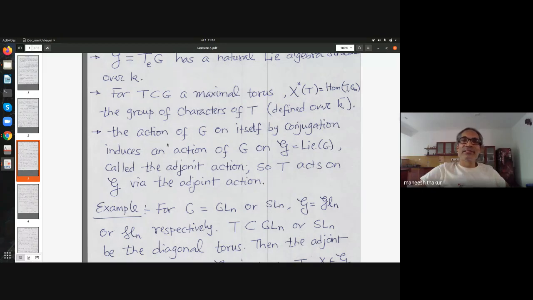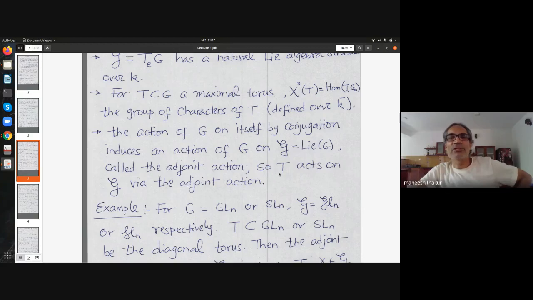Next idea is you look at the action of G on itself via inner automorphisms by elements of G. If you fix an element of G and look at the inner automorphism given on G, so G to G, you have the inner automorphism. If you differentiate it, you get an automorphism of the Lie algebra. So we get, therefore, an action of the group on the Lie algebra via that automorphism I described. So this gives me an action of the group on the Lie algebra. That's called the adjoint action.